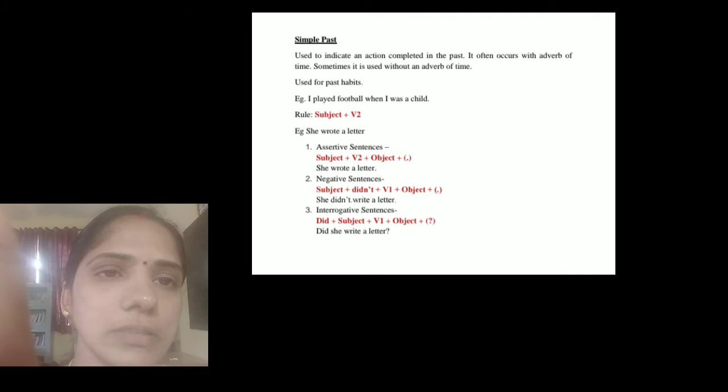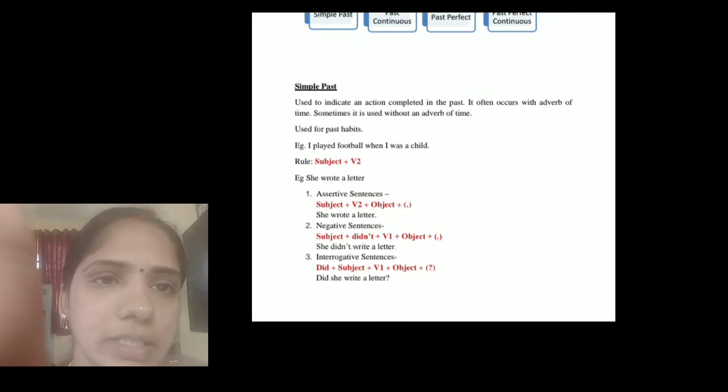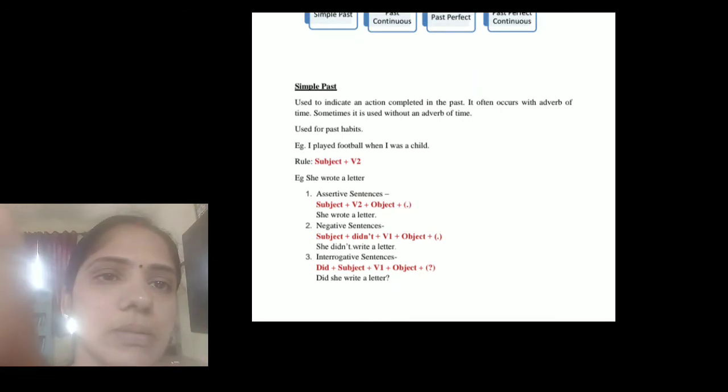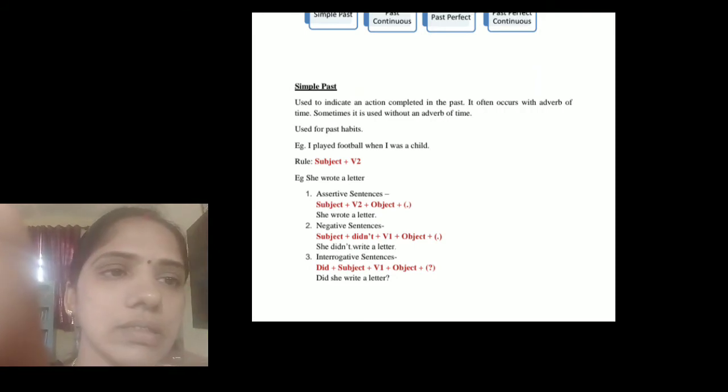Then negative sentence: subject plus did not plus verb one form plus object plus full stop. She didn't write a letter. This is an example of a negative sentence in the simple past tense. Then we can see the interrogative sentence: did plus subject plus verb one form plus object plus question mark. For example, did she write a letter? This is an example for the simple past tense.